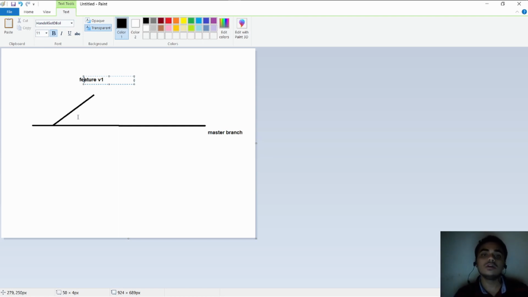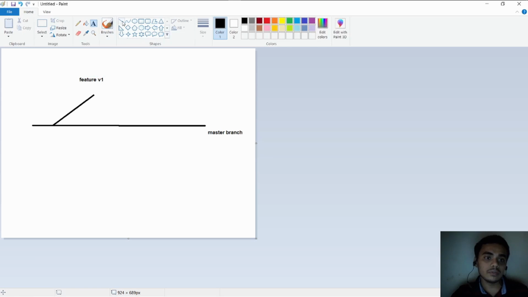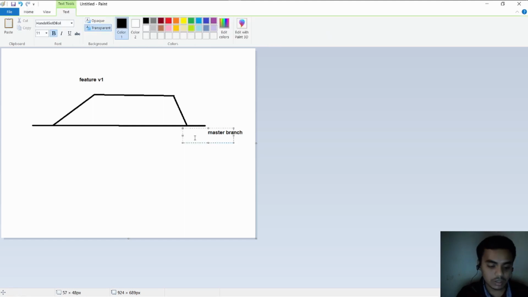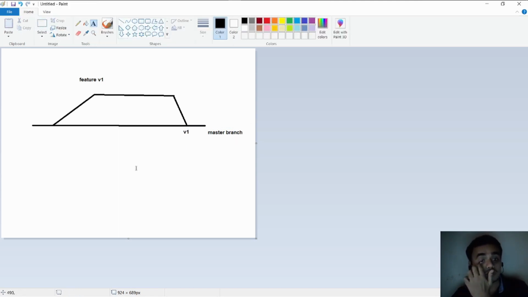If I merge it, then you can merge it, and there is no chance of any catastrophe. So that is why branching is used. Once you are finished working with that branch, you can just merge it to the main branch. And now V1 is merged to the main branch without taking any risk of harming your main branch.